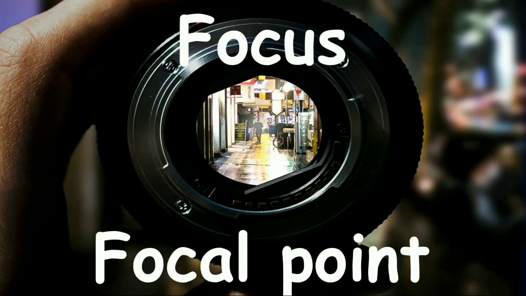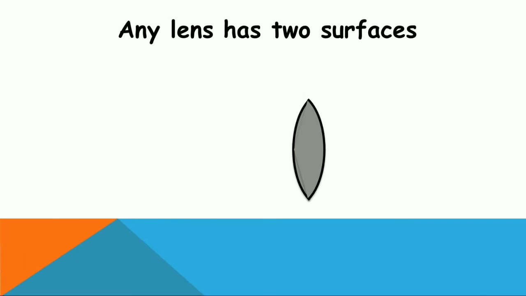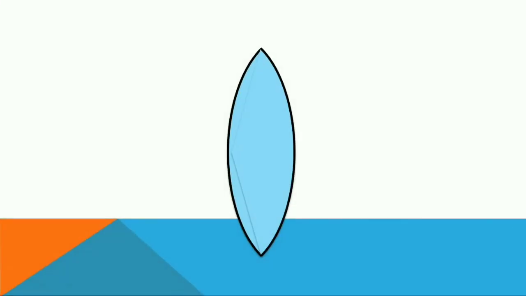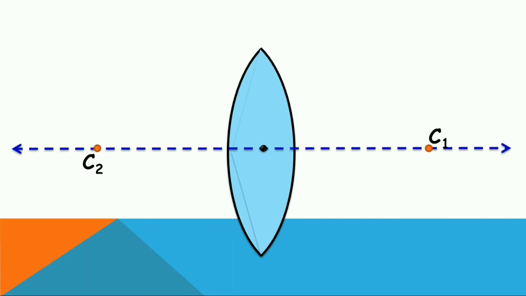Now let us find out what is the focus or focal point of a given lens. For that, take a convex lens. Any lens has two surfaces, surface 1 and surface 2. Now it has an optic center at the center and it has two surfaces, meaning two centers of curvature will be there, C1 and C2, and a principal axis passes through the centers of curvature and optic center.